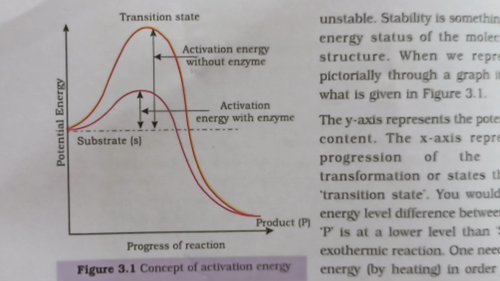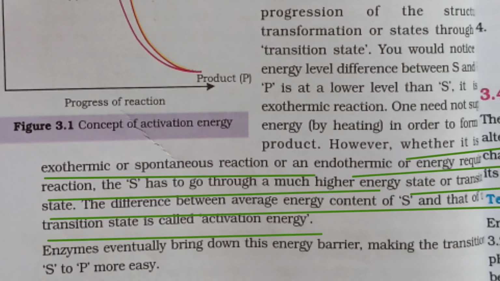Here we can observe a graph. The y-axis represents the potential energy content. The x-axis represents the progression of the structural transformation through the transition state. There is an energy level difference between S and P. If P is at a lower level than S, it is an exothermic reaction, and it is a spontaneous reaction.